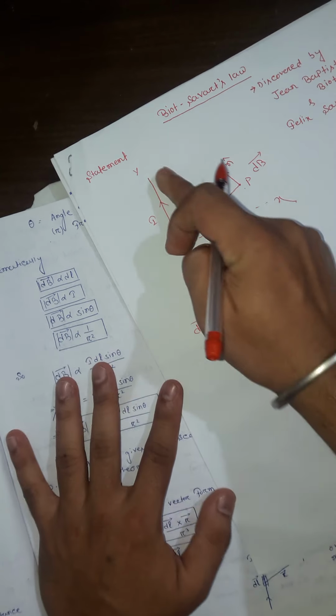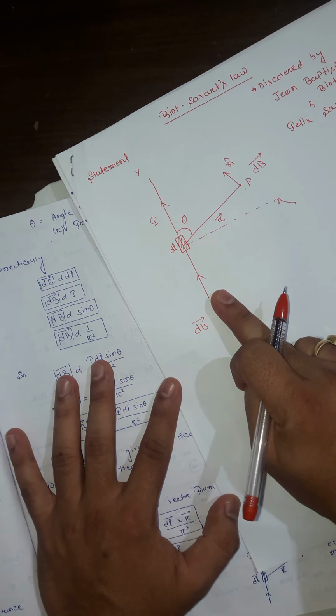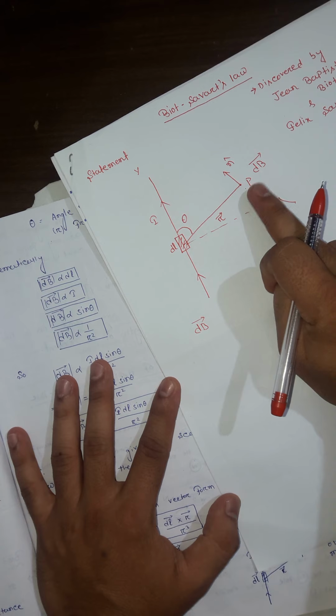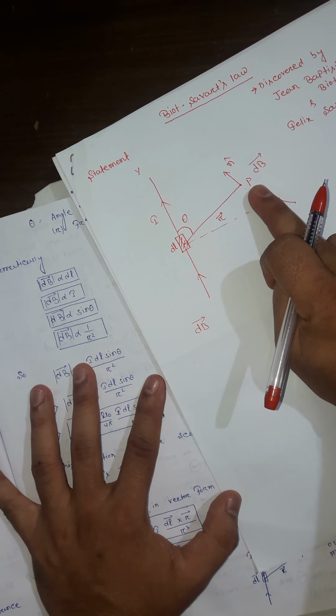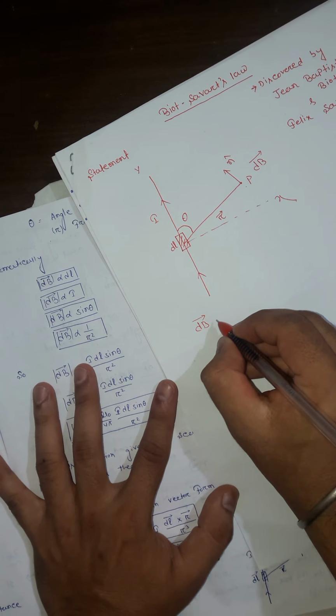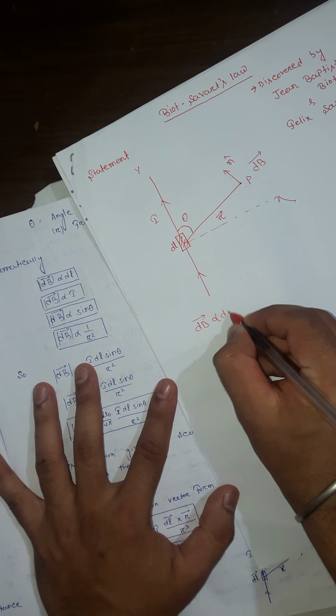If current flows through the conductor, what magnetic field intensity do we find at the observation point P? dB is directly proportional to dl.